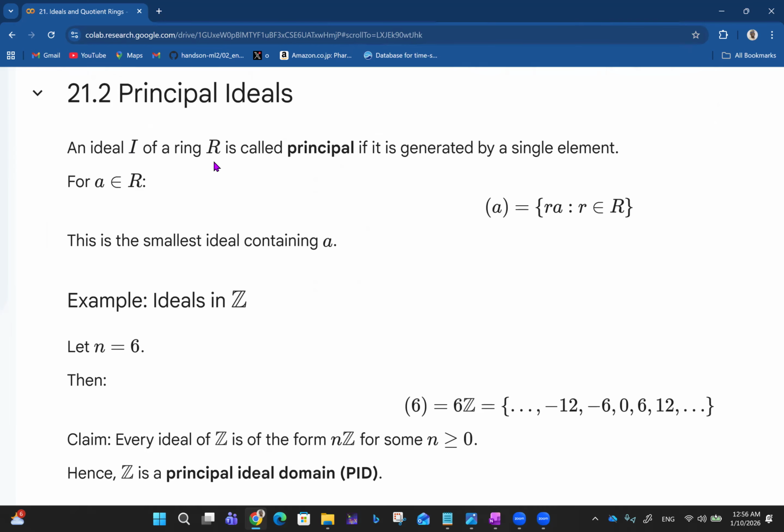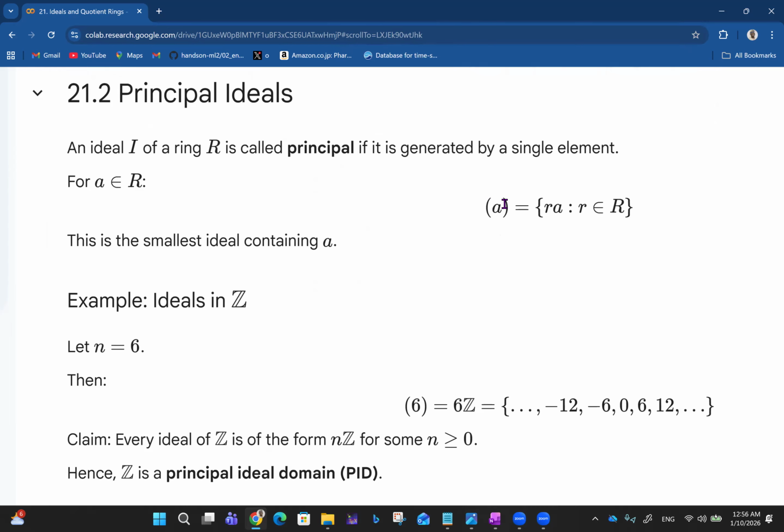So an ideal I of a ring R is called principal if it is generated by a single element. For a belonging to R, the notation here is different. For a group, it's left angle bracket a right angle bracket, that's the cyclic group. But here we put it in normal brackets, which I think we call parentheses.